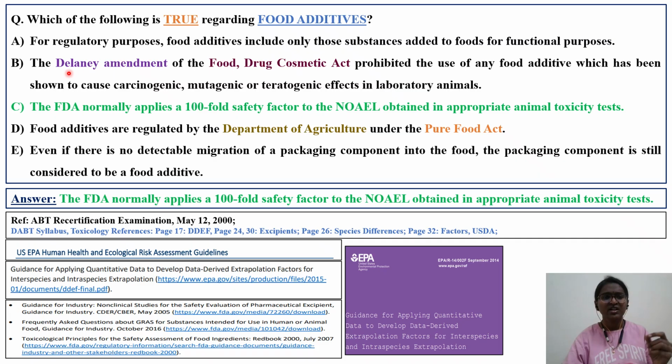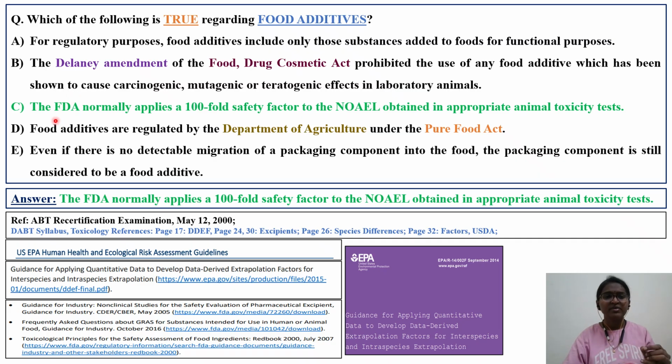The second statement is about the Delaney clause. So you read in detail about that clause of the Food, Drug and Cosmetic Act. It prohibited the use of any food additive which has been shown to cause carcinogenic, mutagenic, teratogenic effects in laboratory animals. This statement is also not right because the Delaney clause is specifically applicable to excipients or food additives which are carcinogenic in nature. It is not applicable for mutagenic and teratogenic because we have separate guidelines or separate sections which are taking care of this particular type of adverse effect. For this reason, this statement is also not applicable for food additives.